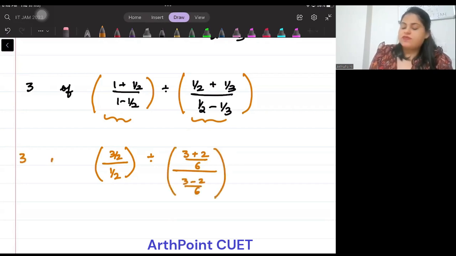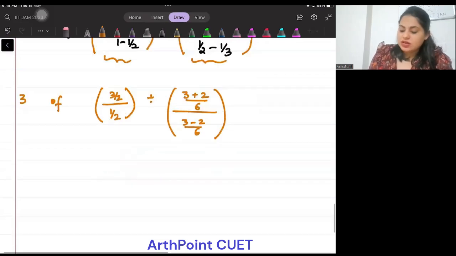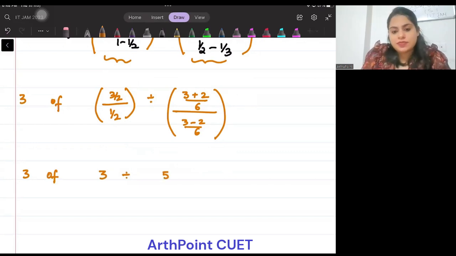So you will get 3 of 3 by 2 divided by 1 by 2. So that is 3 divided by 5. This is what will happen. 3 divided by 5. Okay.